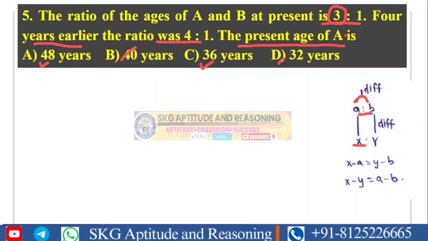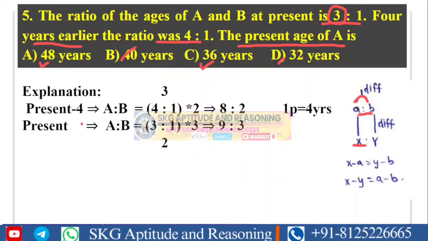Two ratios are given here: present and P minus 4. Our present ratio is 3 is to 1, and P minus 4 ratio is 4 is to 3. The difference between 4 and 1 is 3, and the difference between 3 and 1 is 2. Whatever difference is present here, we multiply it into the first ratio, and whatever difference is present there, I multiply it into the second ratio. This I already explained in the previous ratios topic as well, so try to refer to that point.